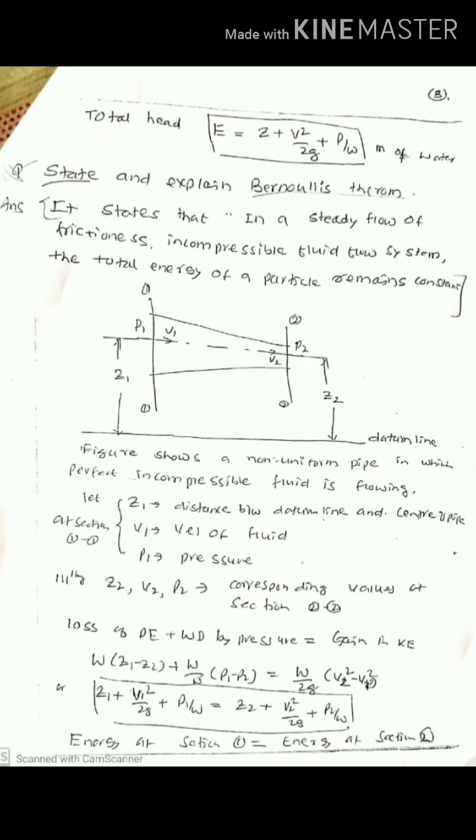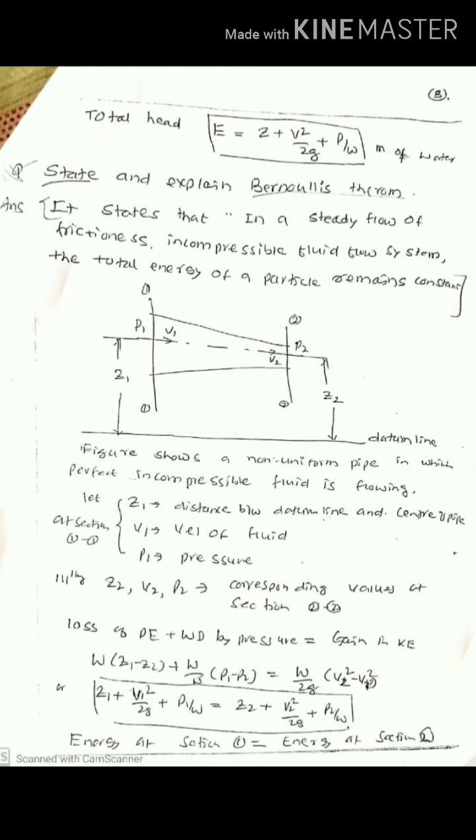Therefore, the statement is like that. In a steady flow of frictionless, incompressible fluid flow system, the total energy of the particle remains constant. So, here what you have to remember is the total energy of a particle remains constant. The total energy of what? Total energy of a steady flow of a frictionless, incompressible fluid flow system.